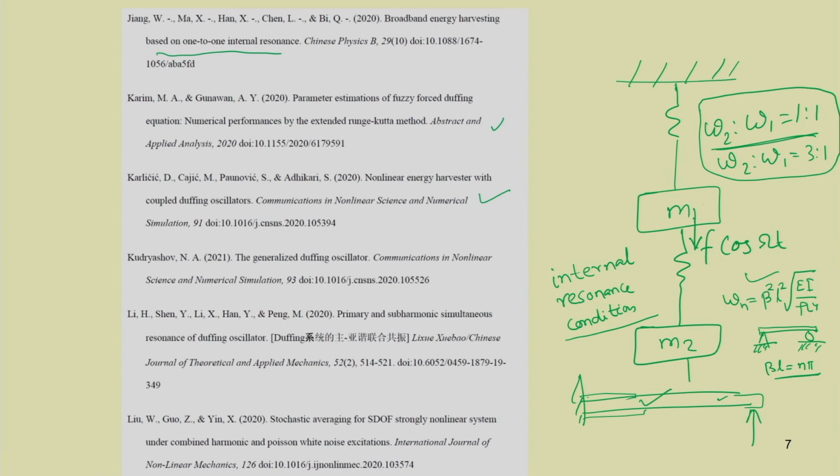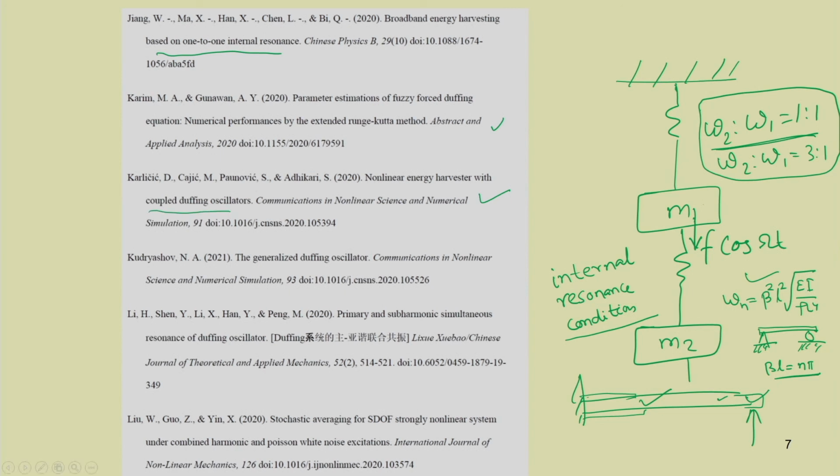So, you have two different equations, one for the displacement of the cantilever beam and the second is the voltage equation. If there is coupling between the voltage equation and the beam equation, then it is a coupled Duffing oscillator.